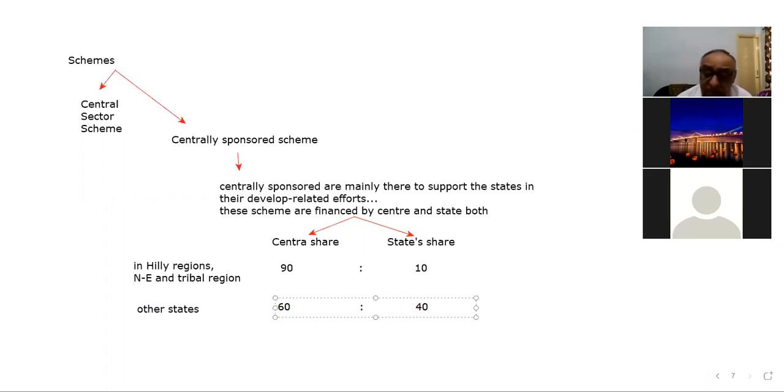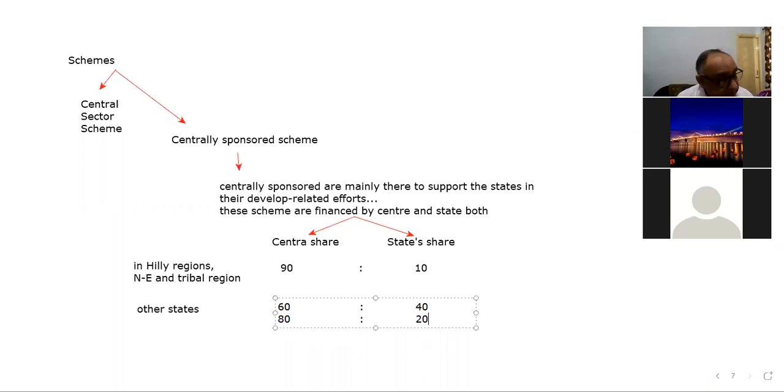But in some cases, it may be 80-20 also. This is about what I have told you, that these are financed jointly by center and state. So that is the point there.